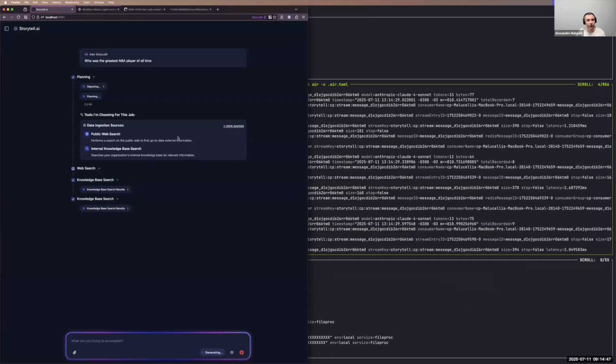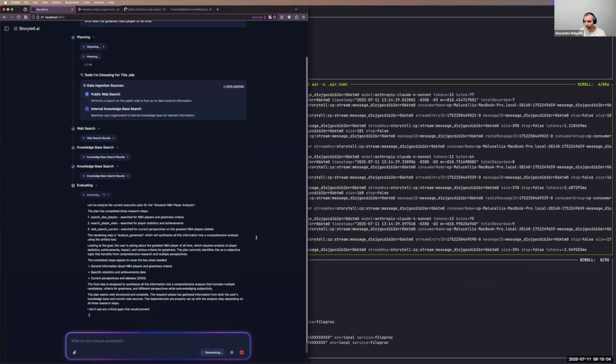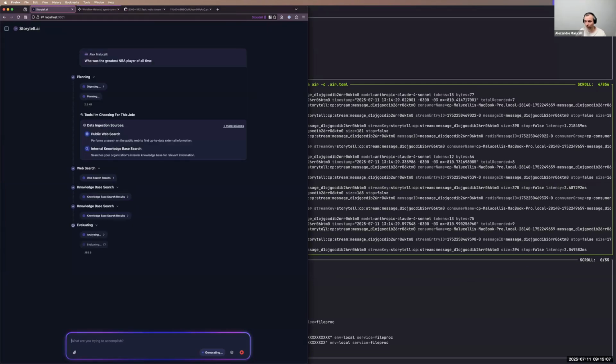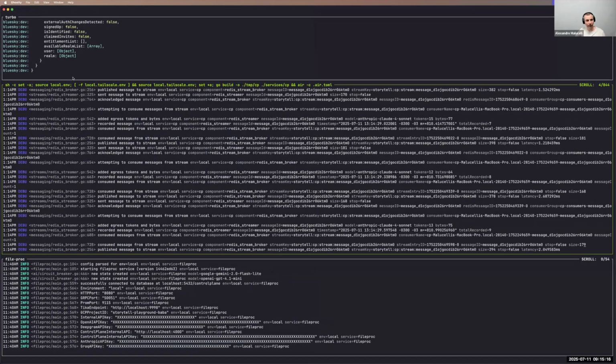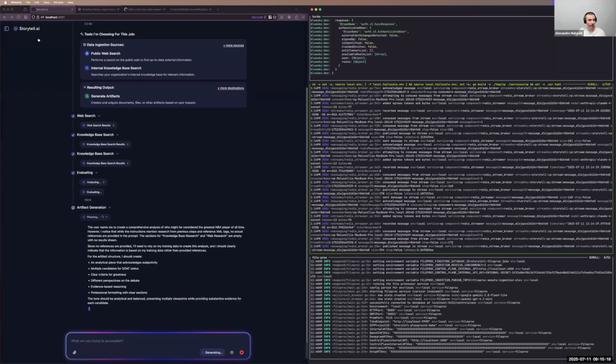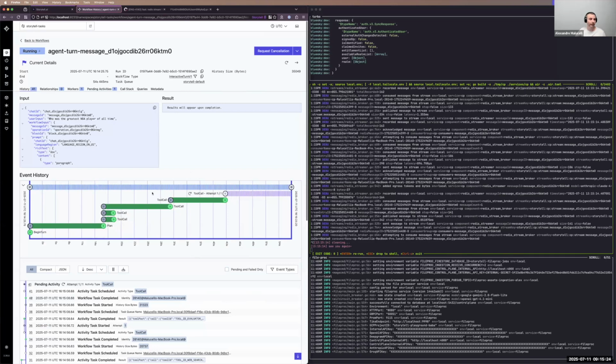In production, server B could be processing the message while server A just streams that to me. For the user, they don't see any difference, but for us it's important to have this scalability. One thing I want to simulate is a failure. The UI is going to crash, but the workflow is still running. Eventually, what we want is for this not to fail.